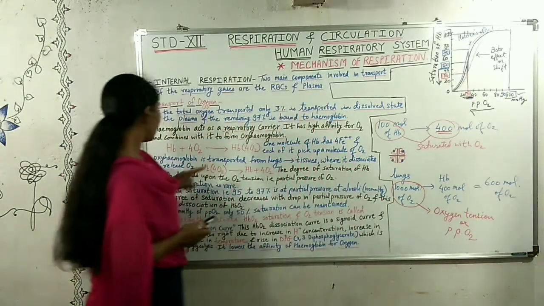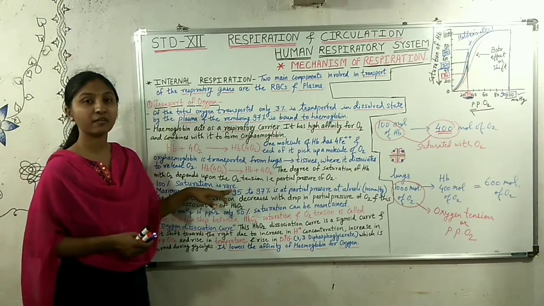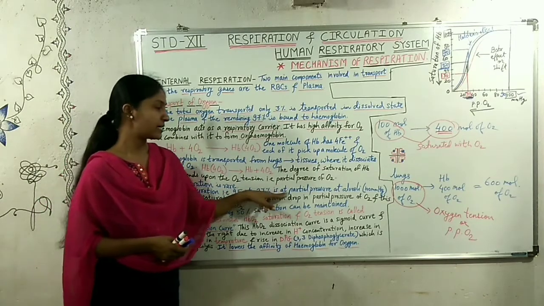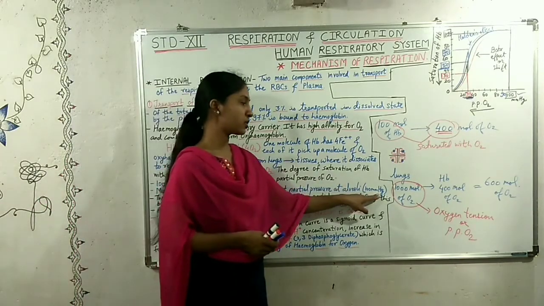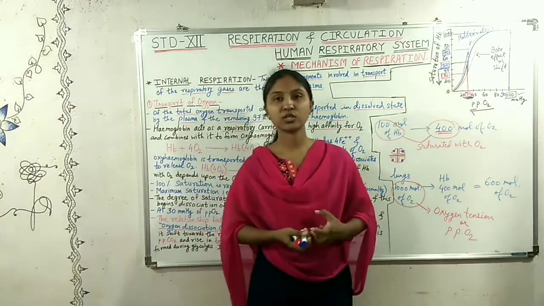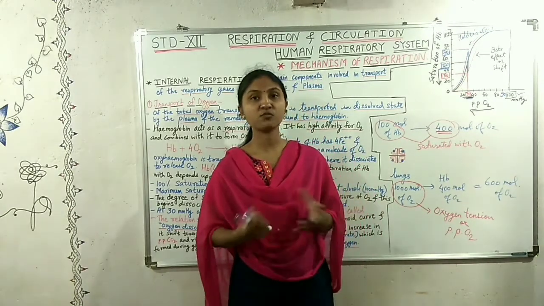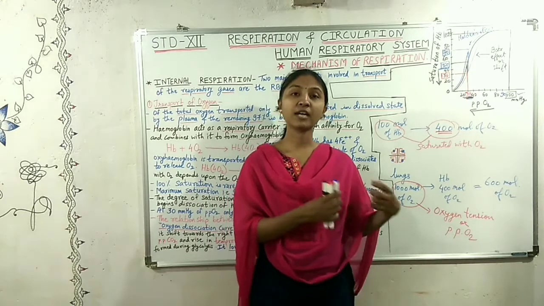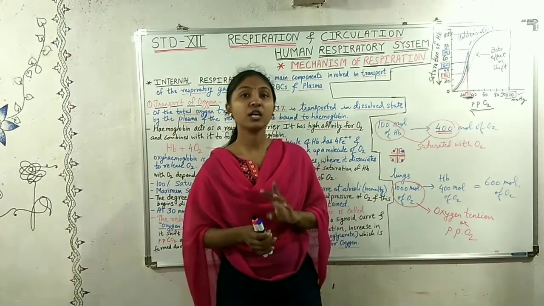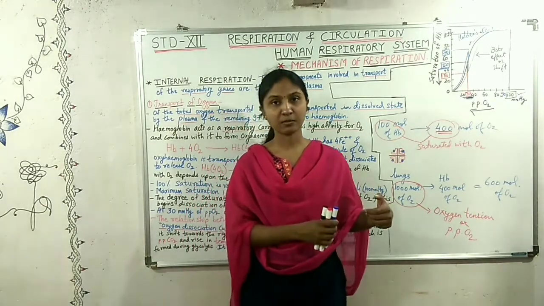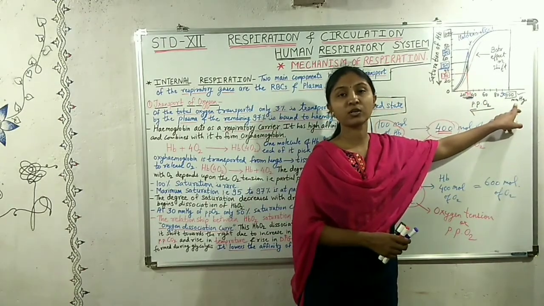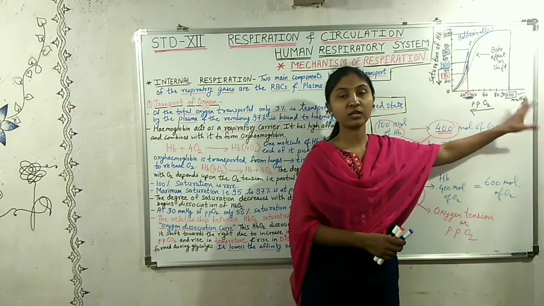Now 100% saturation is very rare. Maximum saturation, that is 95 to 97%, is at a partial pressure of 100 millimeters of mercury at the alveoli. Hemoglobin carrying 100% of oxygen is very rare.